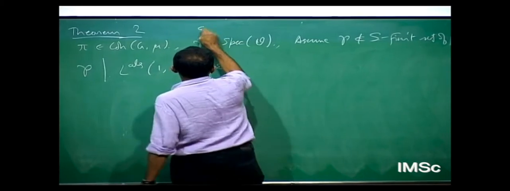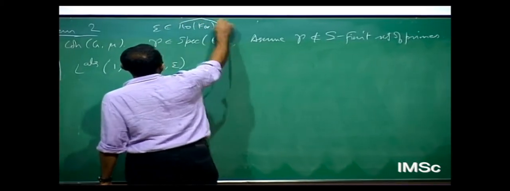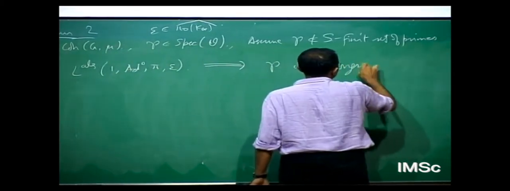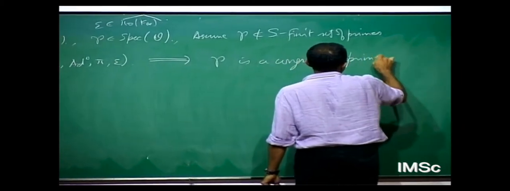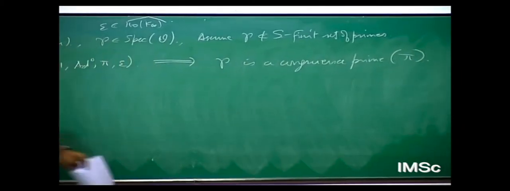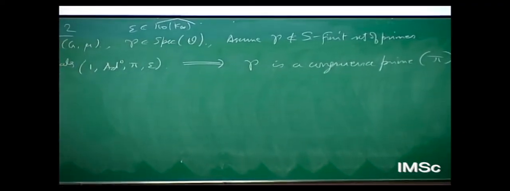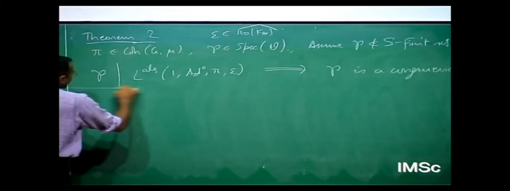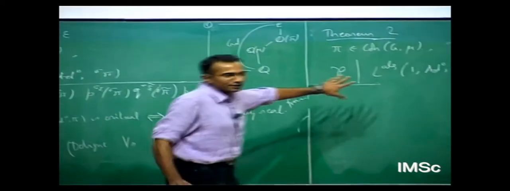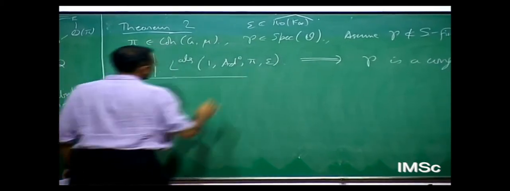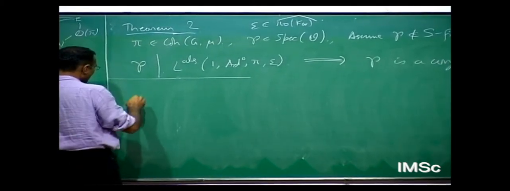Epsilon is any sign. This implies this prime ideal is a congruence prime. One needs to define what one means by this, but one can do that. Roughly speaking, I have about, I don't know, 3 or 4 minutes, and I'd like to give some hint of the idea here. The bare bones linear algebra is something like this. This is all standard coming out of Hida's work and maybe others like Mazur and Ribet.